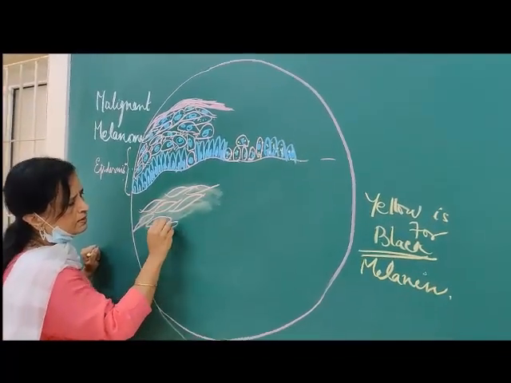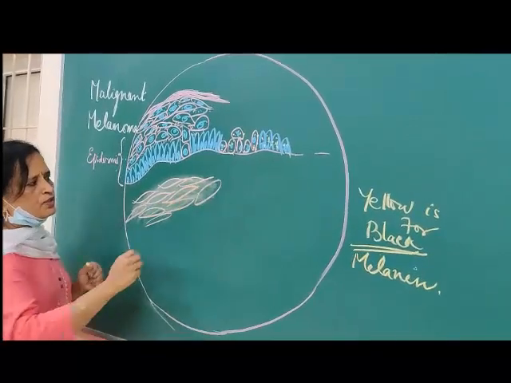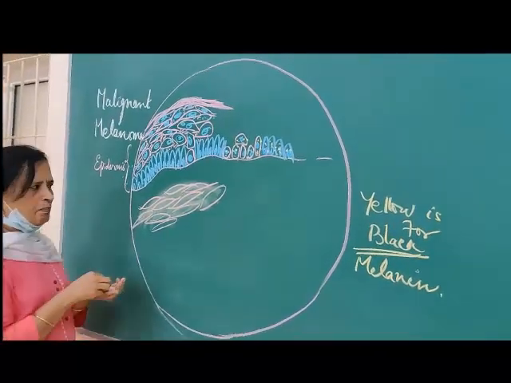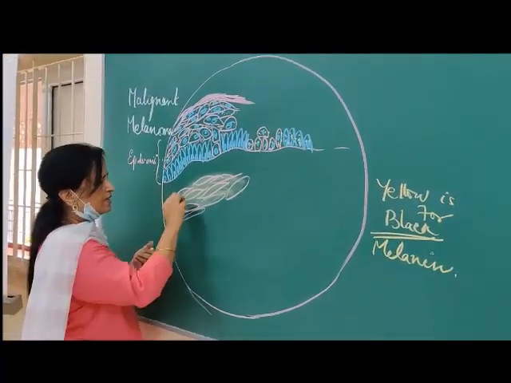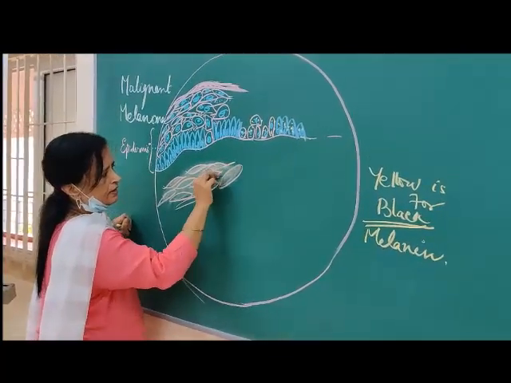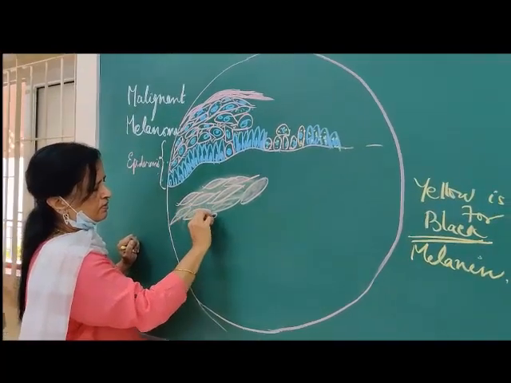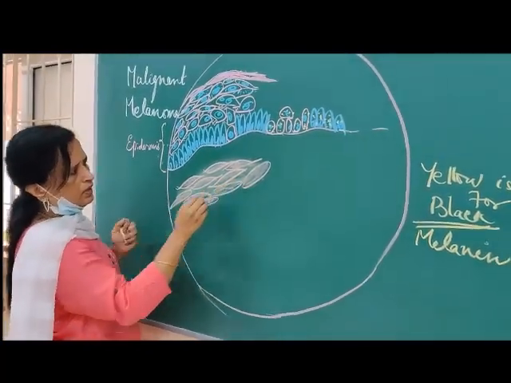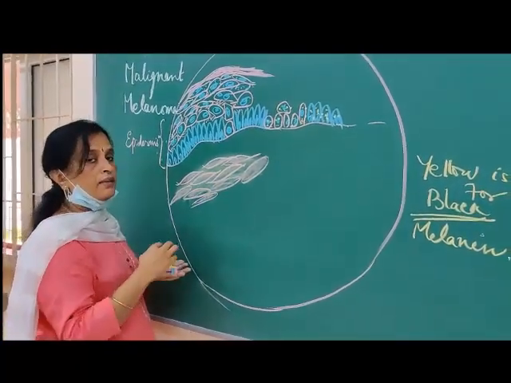Very nice. They're spindle shaped cells. So one type of cells, they're spindled. So the cytoplasm is eosinophilic or amphophilic, so bluish pink. Okay. But how do we say they are malignant cells?